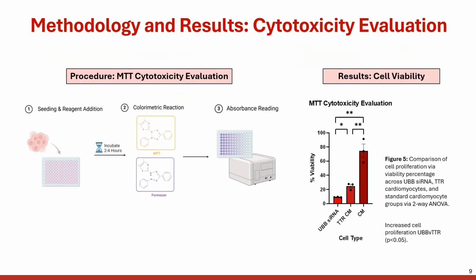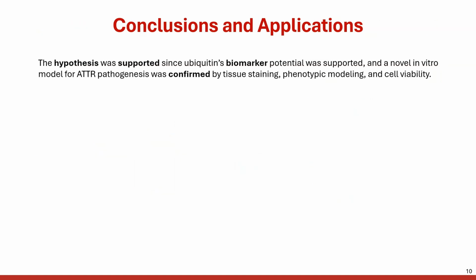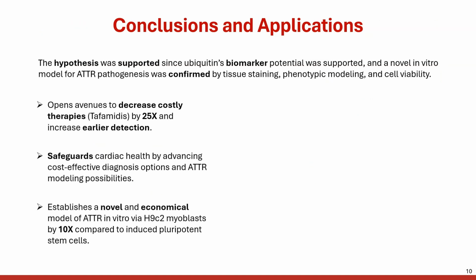My last assay was an MTT assay on cytotoxicity evaluation, and we can see here that comparing cardiomyocytes to TTR cardiomyocytes, the transthyretin protein did work by decreasing cell viability to model the disease, and comparing that to the UBB siRNA, ubiquitin may have a potential protective role. The hypothesis was supported, and ubiquitin could be a potential biomarker.